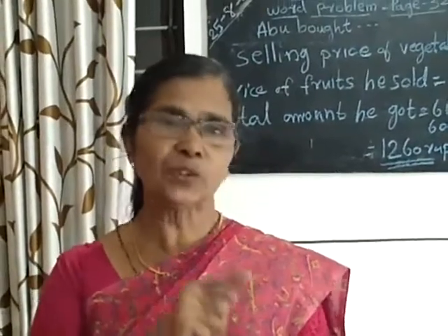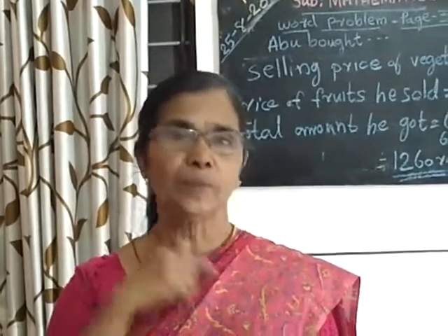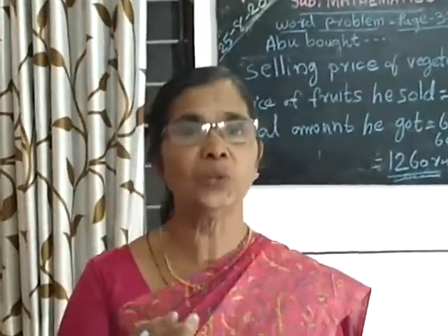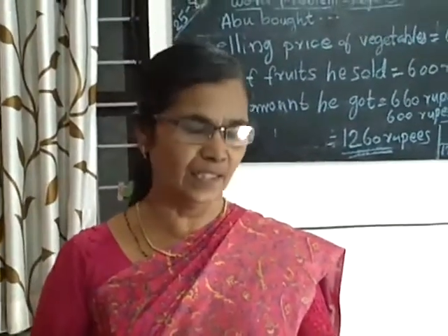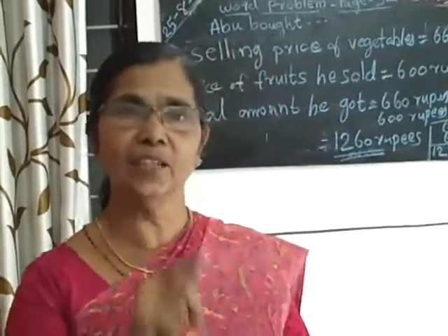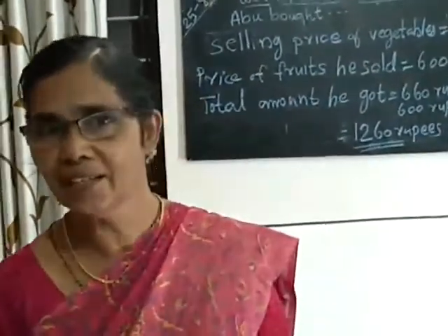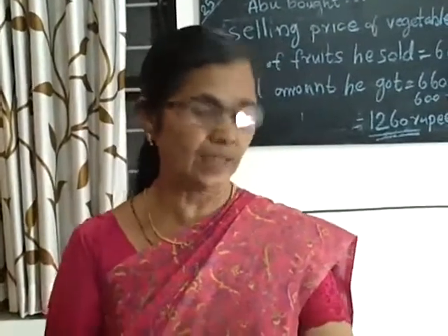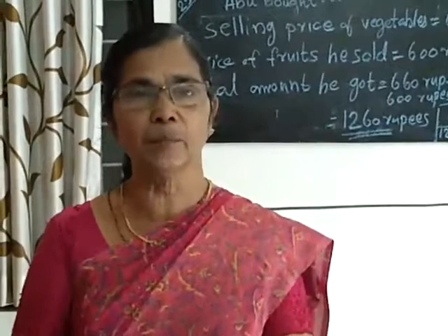No? 1 plus 2, 3. 3 plus 2, 5. 5 plus 2, 7. 7 plus 2, 9. 70 plus 20, 90. 90 plus 20, 110. 110 plus 20, 130. Like that, you add 20 and write the numbers, increasing by 20.